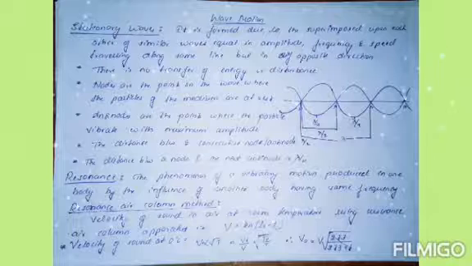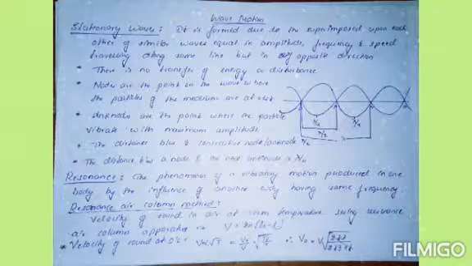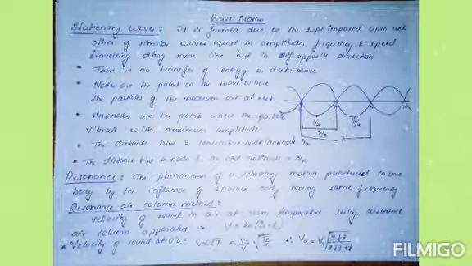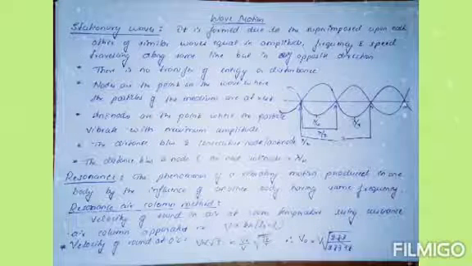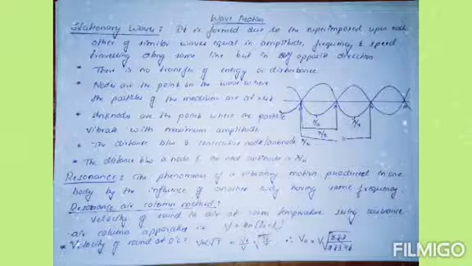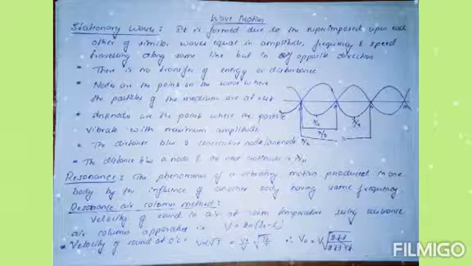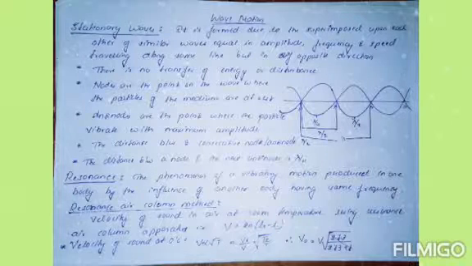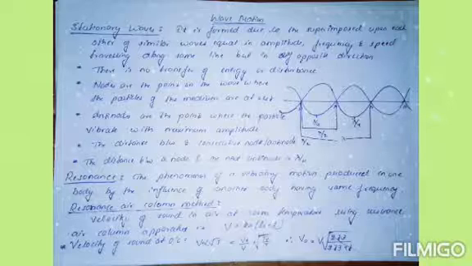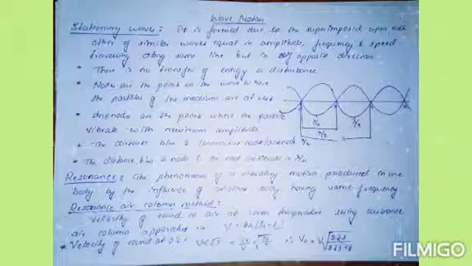That is what is called stationary waves. And here is the definition. It is formed due to the superposition of similar waves equal in amplitude, frequency and speed, traveling along the same line but in opposite directions. And there is no transfer of energy or disturbance when they are superimposed.